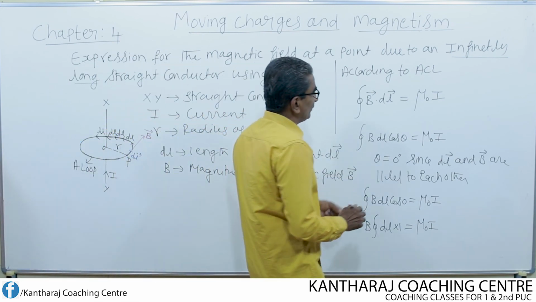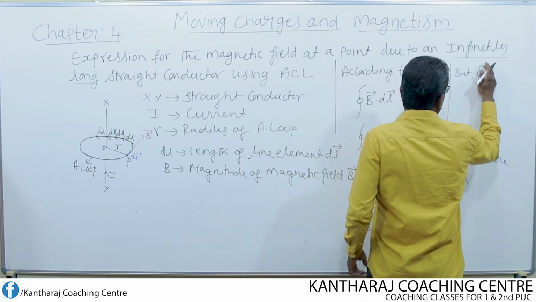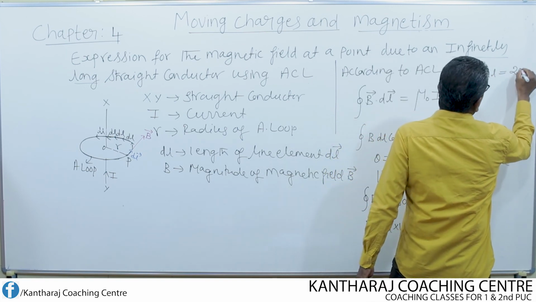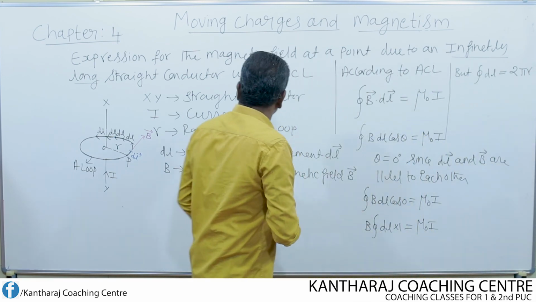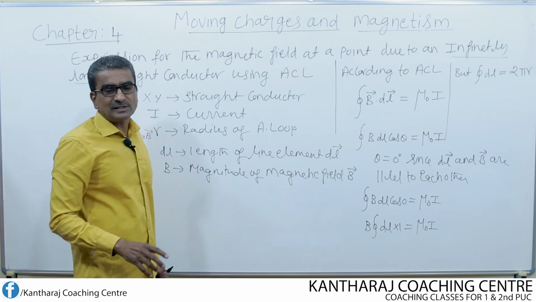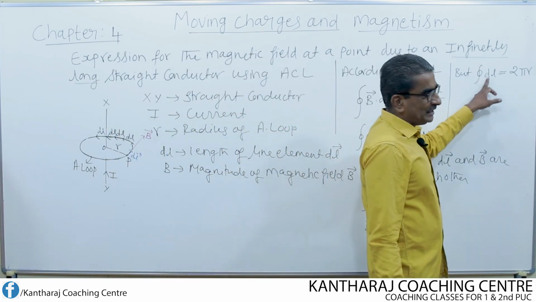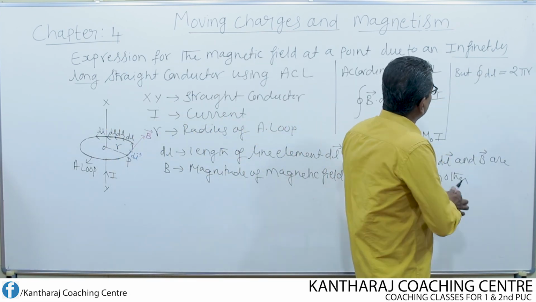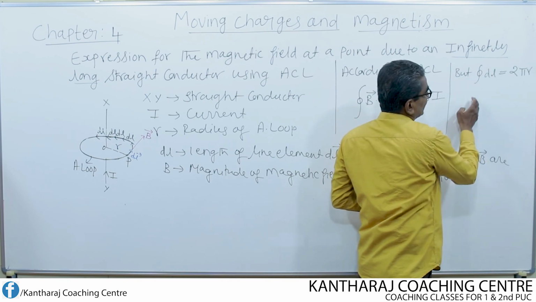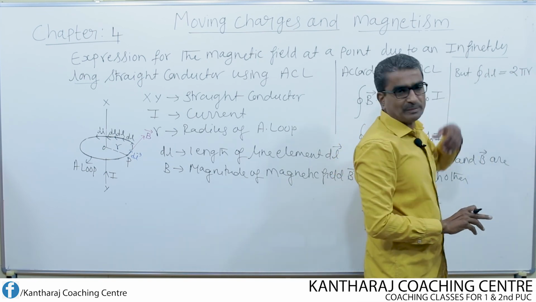What will be the value? The integral of dl is equal to 2 pi r. That means the complete circular length of the Ampere loop, which is the circumference of the circle. Instead of writing dl plus dl plus dl, I write that as an integral. Integral means the total of all dl's over the entire surface, which is equal to 2 pi r.